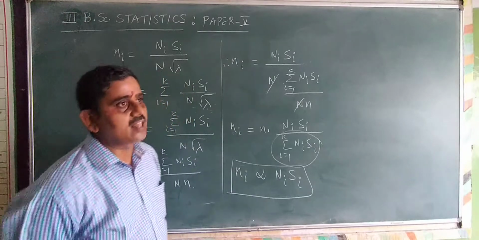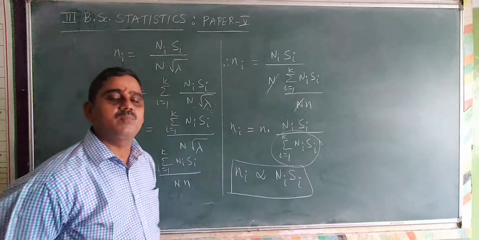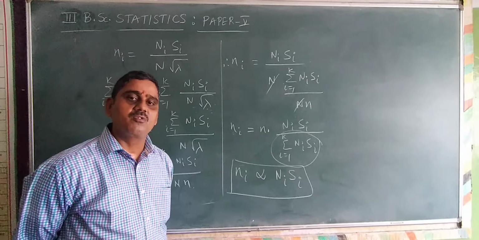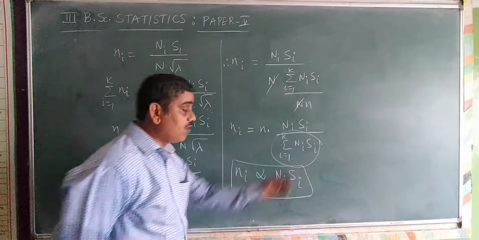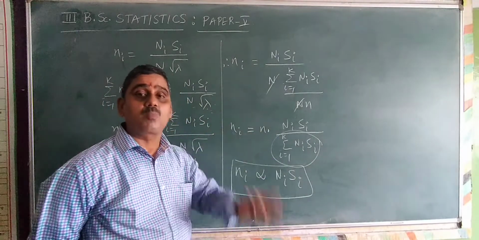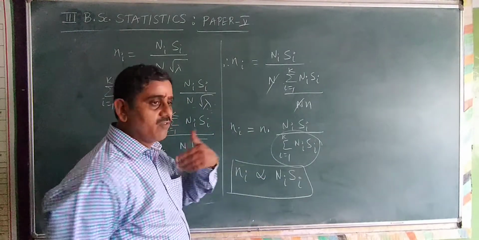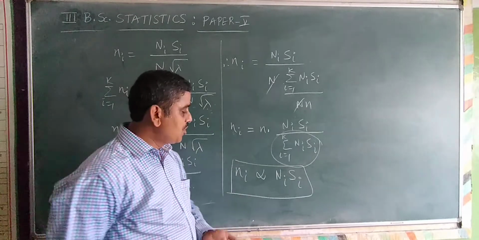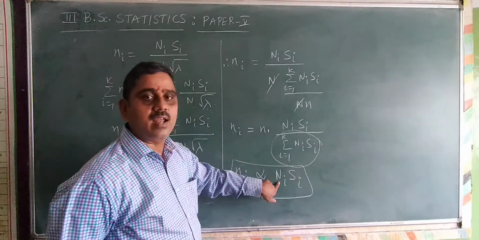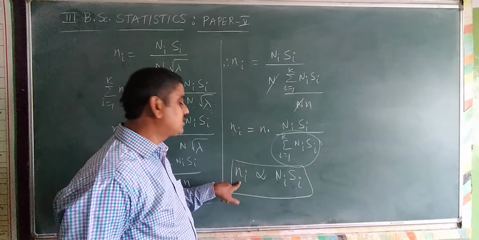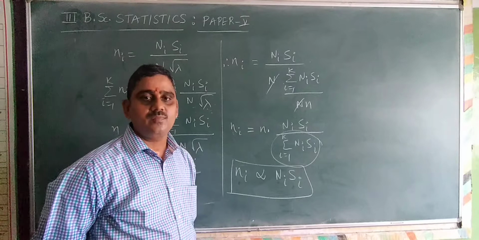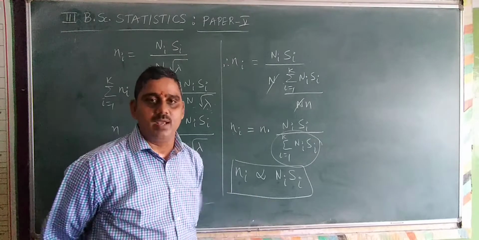You can state it in another fashion: the variance of y bar st gives the minimum value, that is, more precise estimates of the variance of the sample mean, by taking the large value of Ni and large value of Si.